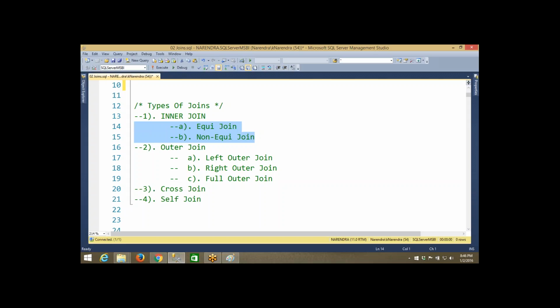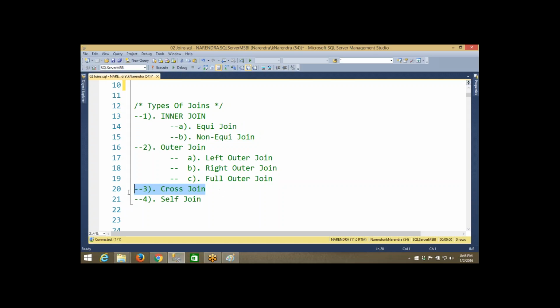There are some scenarios when you are retrieving the non-matching data. We cannot retrieve the non-matching data at a time from both the tables, so either we have to retrieve from one table only. Then we can go for left outer join or right outer join. If you want to retrieve both matching as well as non-matching, all the data, you can go for full outer join. I will explain each type of outer join in detail and then show you an example, then it will be clear. To cut the long story short, with outer join you will get matching as well as non-matching data. With inner join you will get only matching data. So these are the two types.